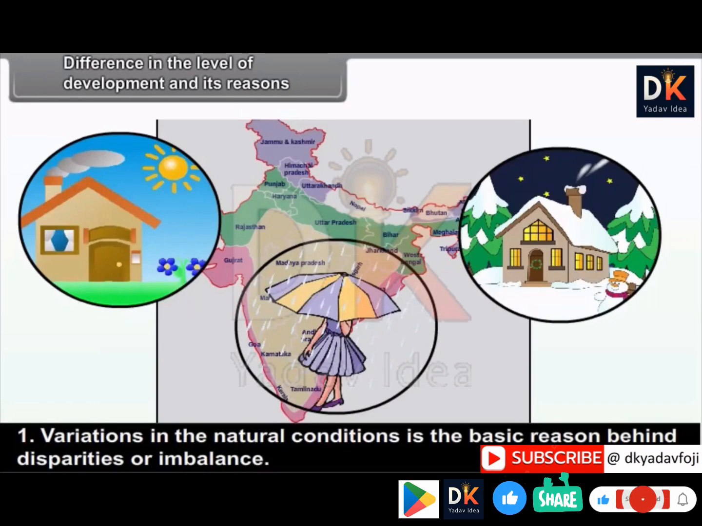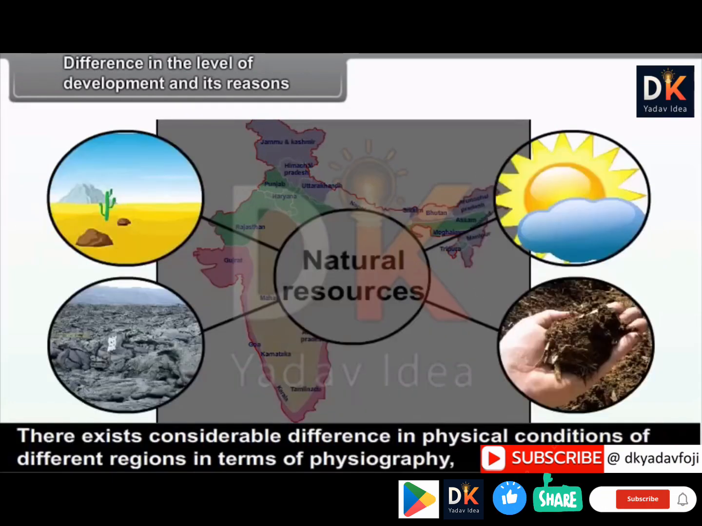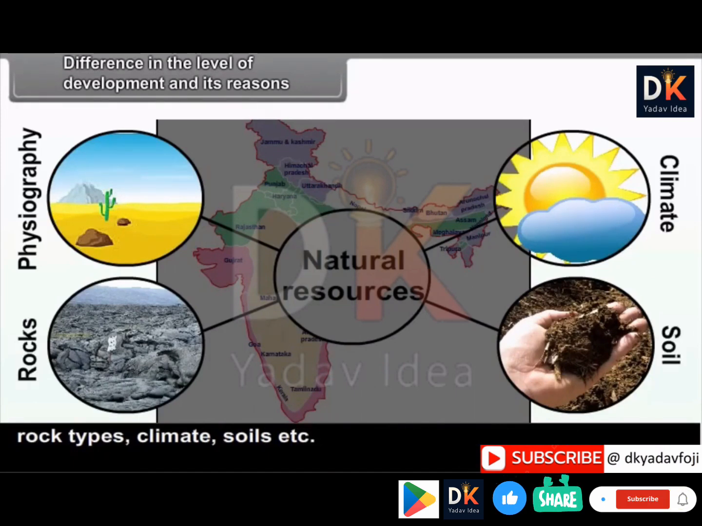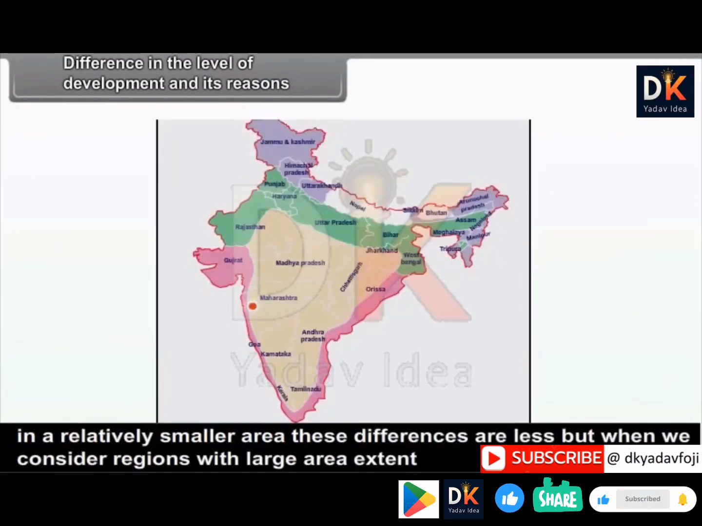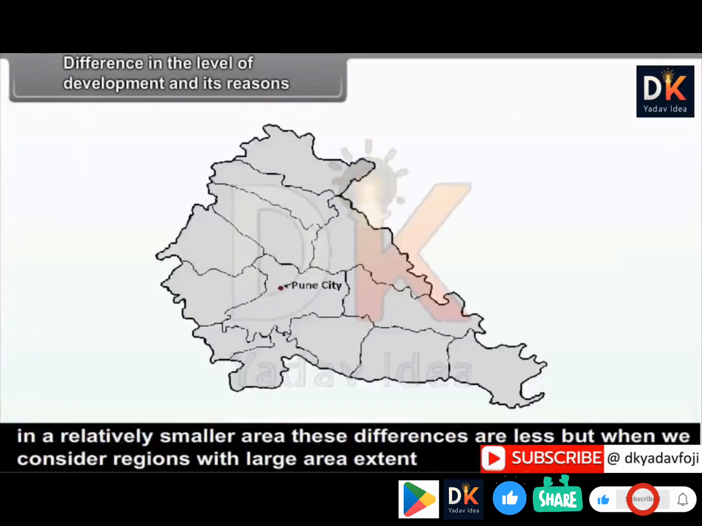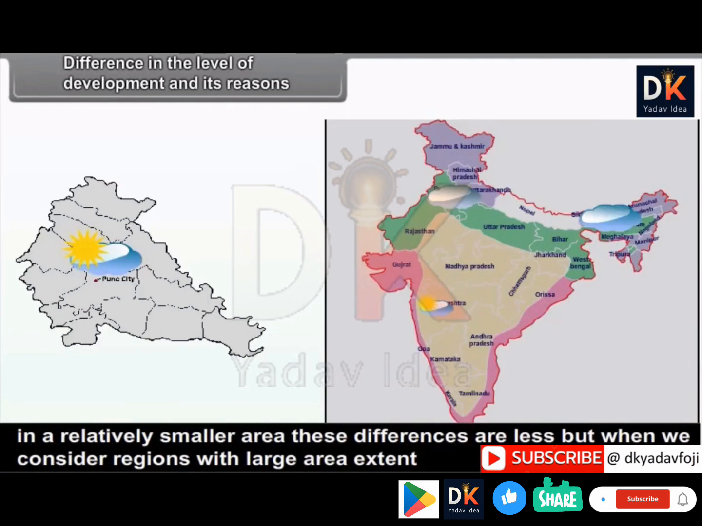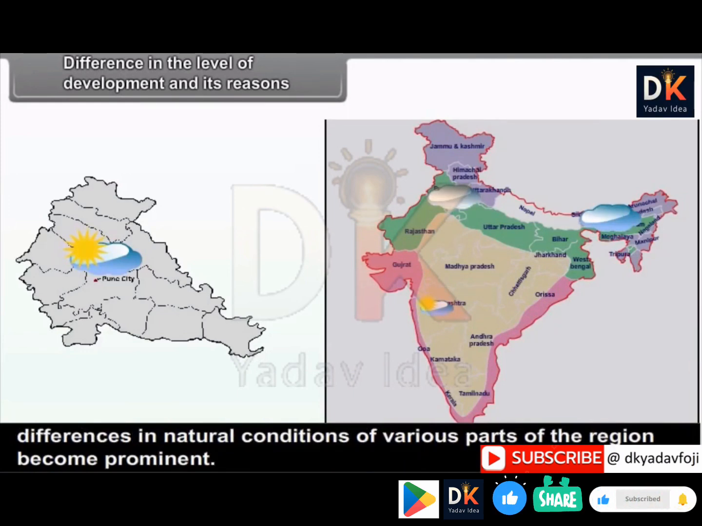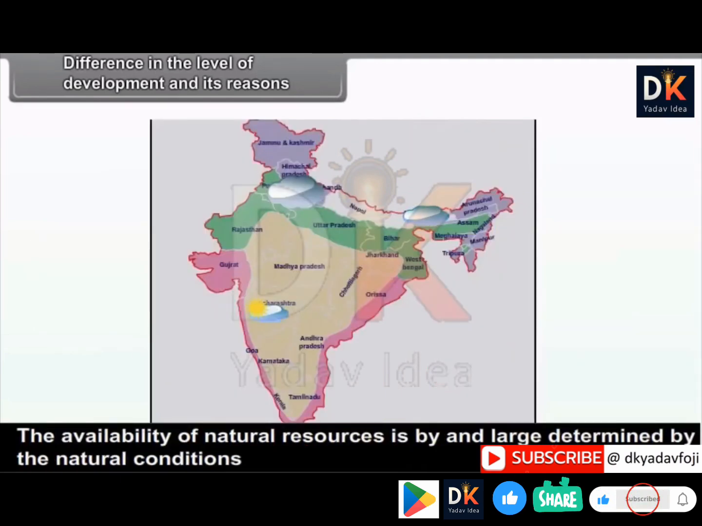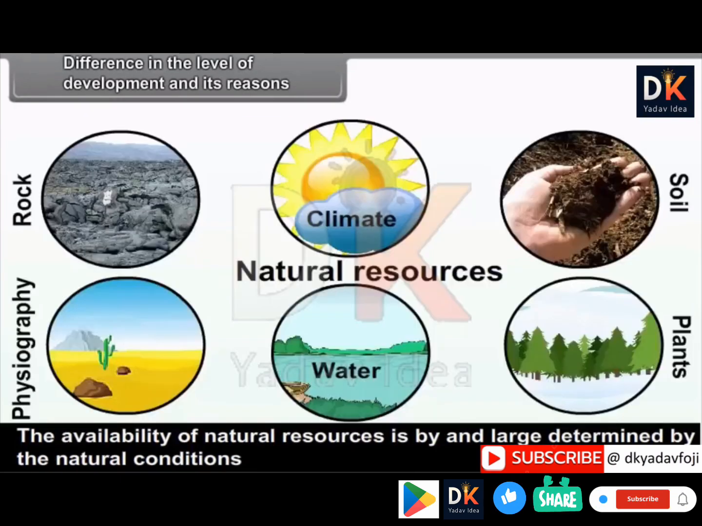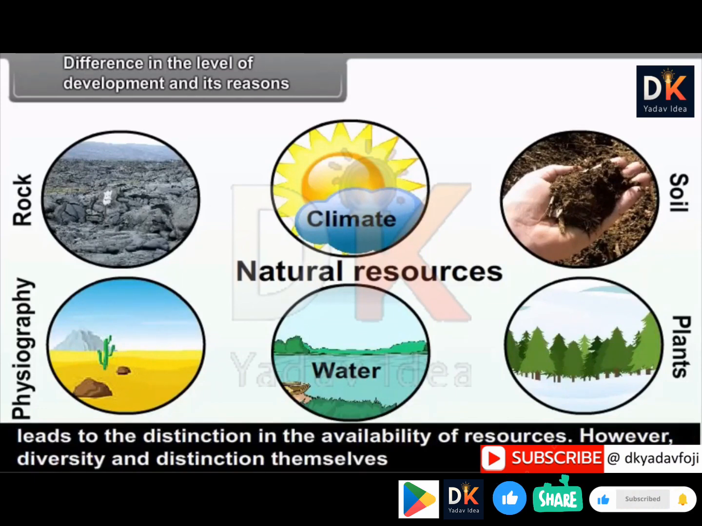Variations in the natural conditions is the basic reason behind disparities or imbalance. There exists considerable difference in physical conditions of different regions in terms of physiography, rock types, climate, soils, etc. In a relatively smaller area, these differences are less. But when we consider regions with large area extent, differences in natural conditions of various parts of the region become prominent. The availability of natural resources is by and large determined by the natural conditions, which leads to the distinction in the availability of resources.